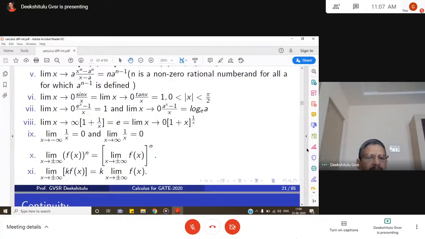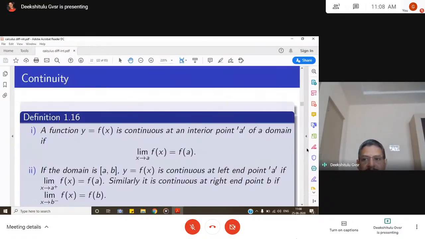Next property is limit x goes to infinity, also a very important thing. I'm sorry, one power x is missing here. Limit x goes to infinity, (1 plus 1 by x) whole power x is equal to e, or else limit x goes to 0, (1 plus x) whole power 1 by x is e. Similarly, limit x goes to minus infinity of 1 by x is 0, or limit x goes to infinity of 1 by x is also 0. And limit x goes to plus or minus infinity, (f of x) whole power n is (limit x goes to plus or minus infinity f of x) whole power n. And these are some basic important properties on limits.